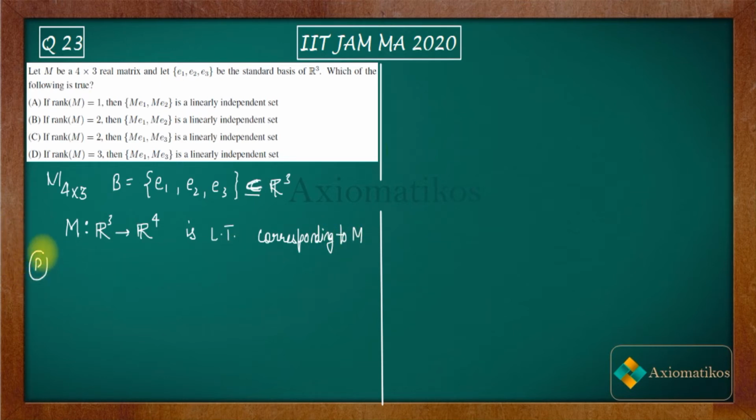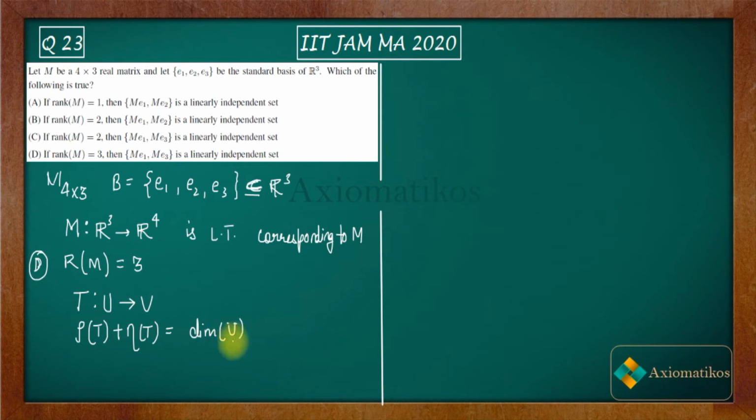Now, I will directly talk about option D. In option D, it is given that rank of M is 3. Now I will introduce the rank nullity theorem here. The rank nullity theorem says that if T is a transformation from a finite dimensional vector space U to V, an arbitrary space, then rank of T plus nullity of T is the dimension of U. This U should be finite dimensional. So this is the rank nullity theorem. I hope you already know this.